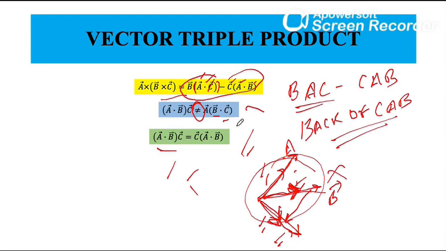That's all for multiplication of vectors. We have seen a single vector multiplied with a scalar, then two vector multiplication in dot and cross, and then the triple vector product. That's all for today's lecture.